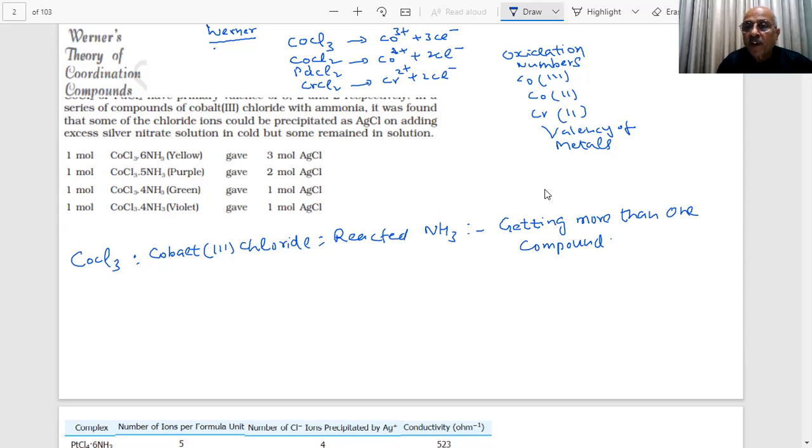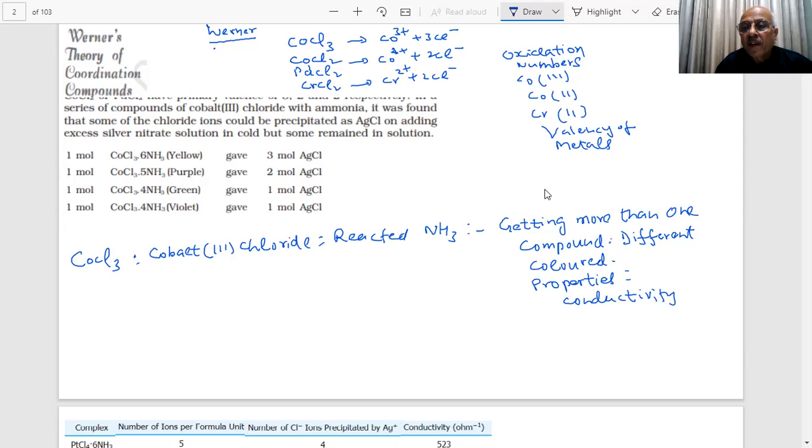So different colored compounds were obtained, and at that time he could measure properties like conductivity.